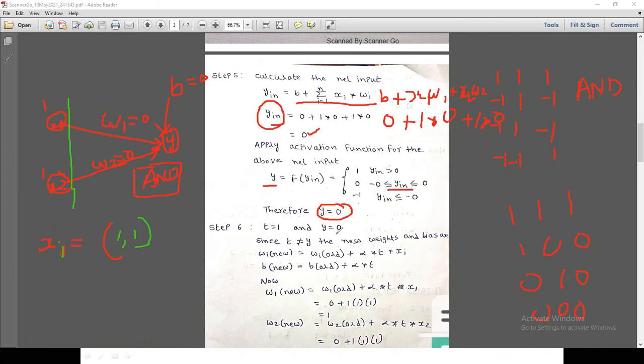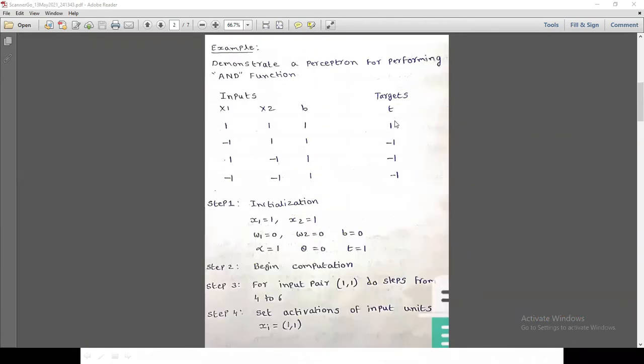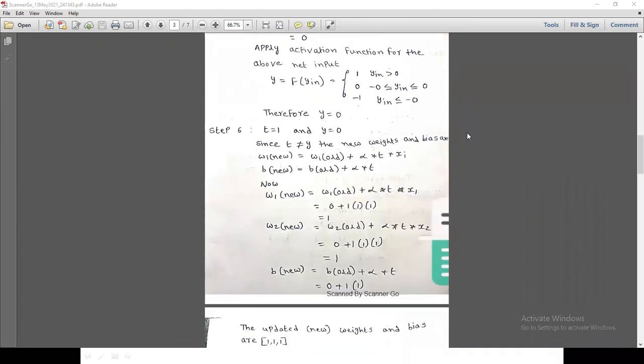That means if the inputs are 1 and the bias is 0 and the weights are 0, then the output y equals 0. Now what is the target? The target is 1 here. So we can update the weights. We update the weights because t equals 1 but we got y equals 0, so t is not equal to y.